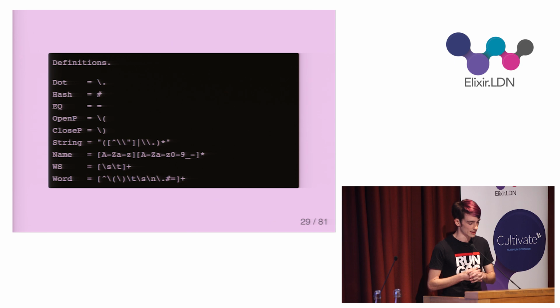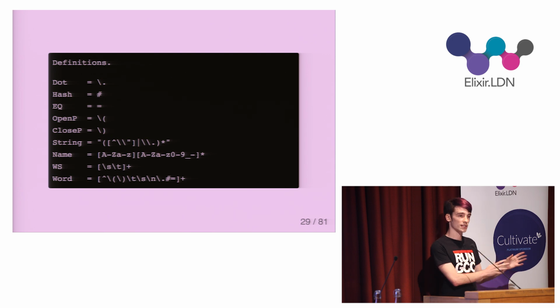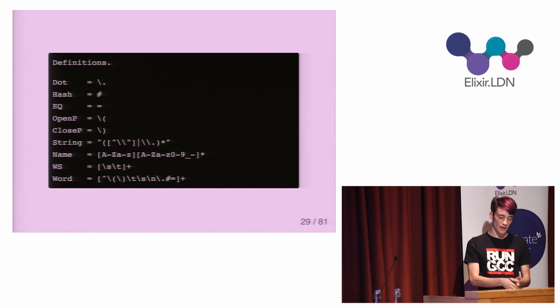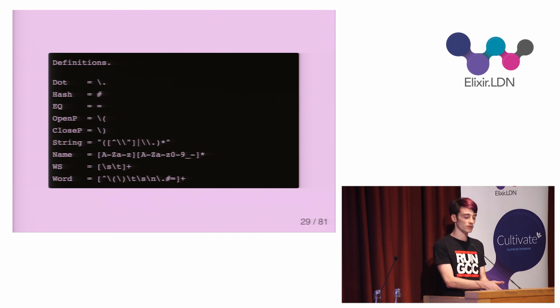So here's my Lex definition section containing all of my various token patterns. Names are capitalized and go on the left-hand side of the match operator, and patterns go on the right. So it has simple literal patterns for dot, hash, EQ, open P, and close P. And after that, we have more complex patterns, such as string, name, whitespace, and word.